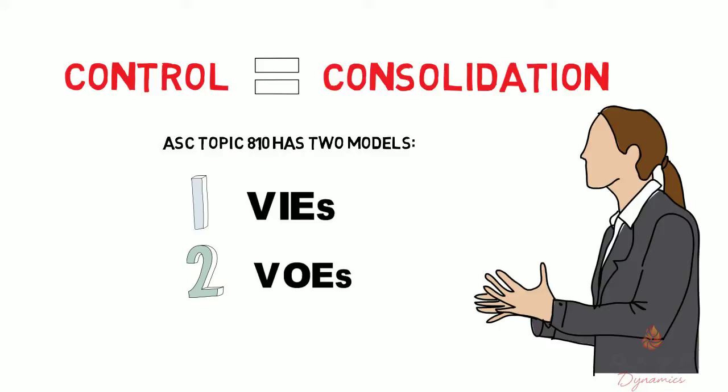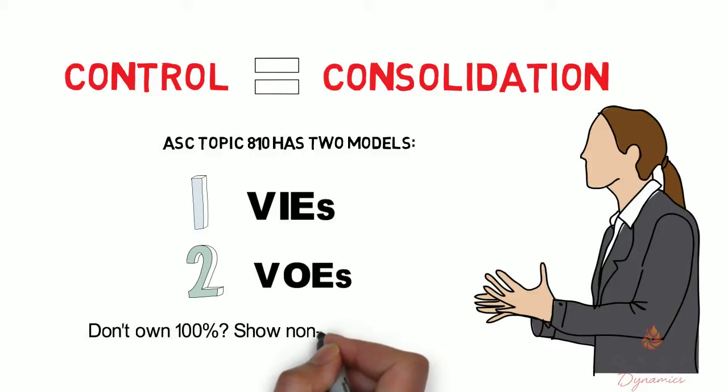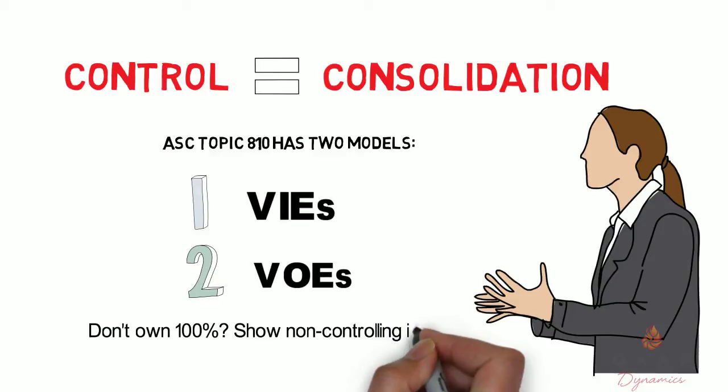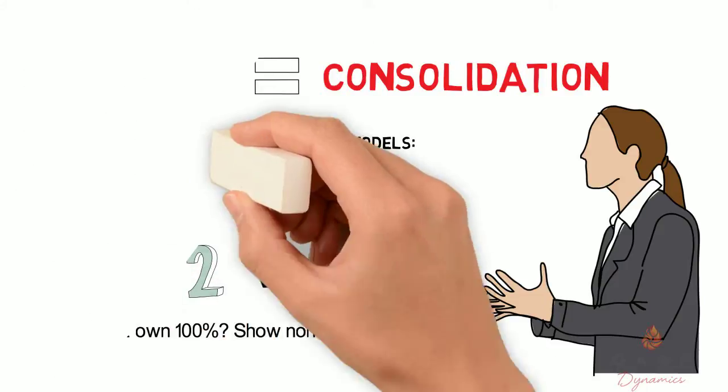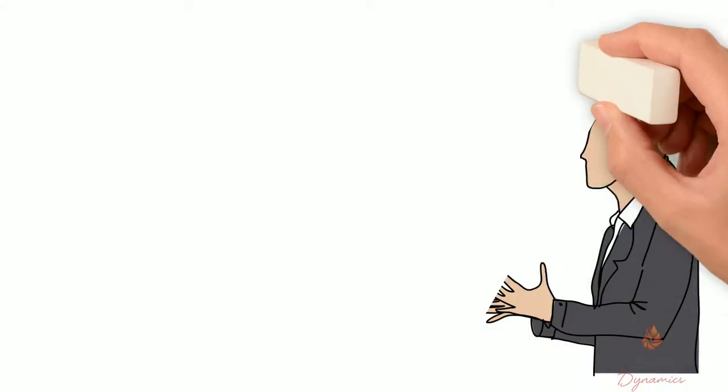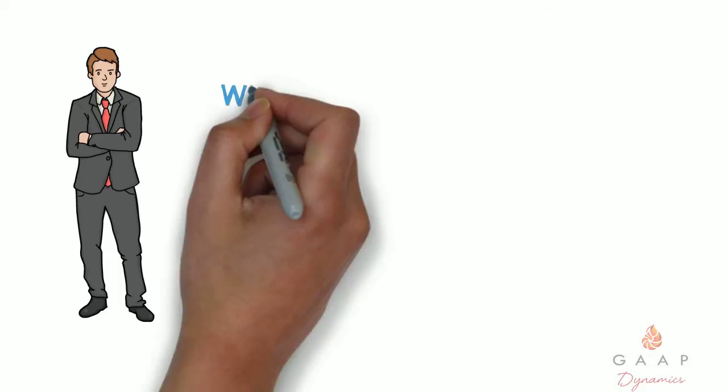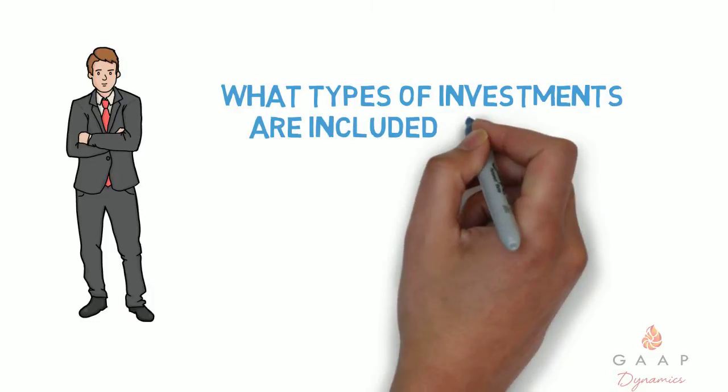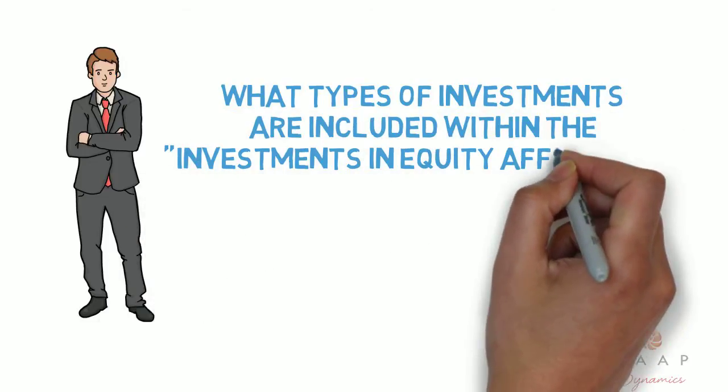What happens if the investor does not own 100% of the outstanding shares? In that case, the portion not owned by the investor is accounted for as a non-controlling interest, a separate account within shareholders' equity. However, the consolidation of subsidiaries and VIEs under Topic 810 is outside the scope of this e-learning module. So what types of investments are included within the Investments and Equity Affiliates line item?